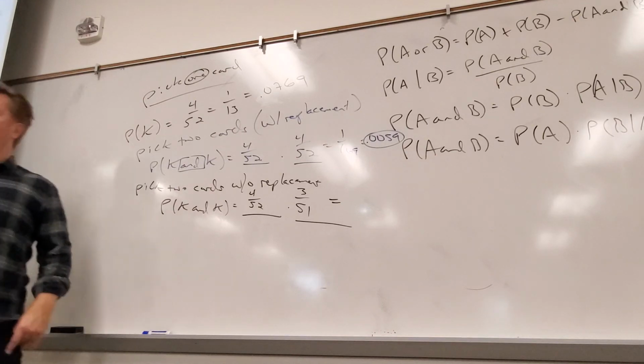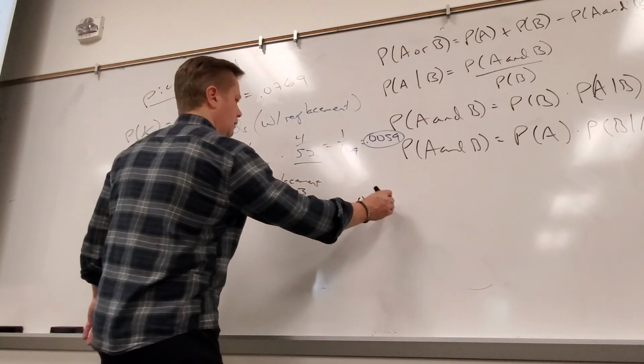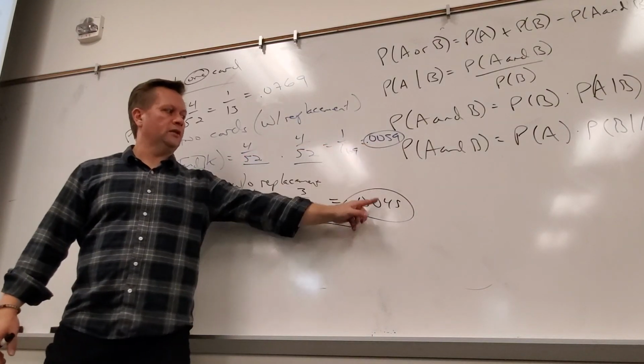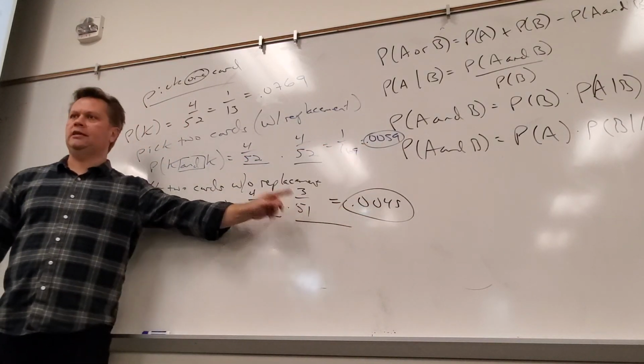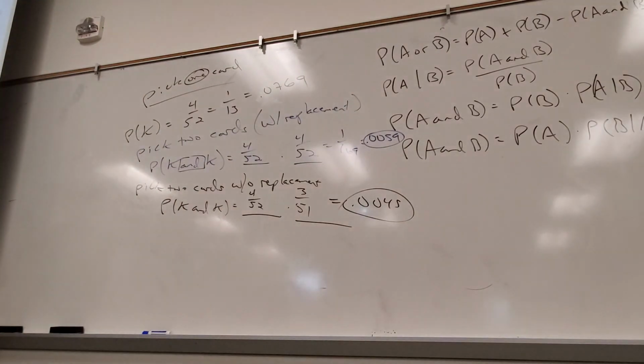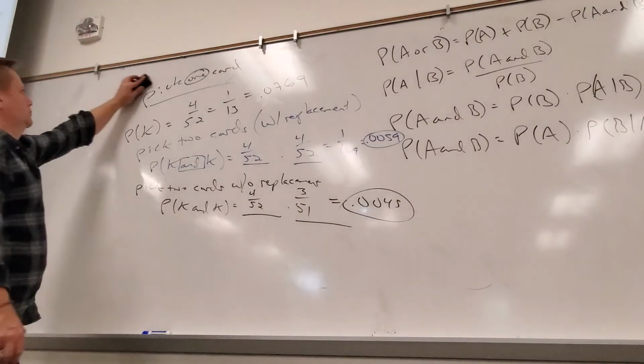0.0045. Cool. And of course, do you see how much smaller the probability is there? Because I lost a king on that second thing, and so my overall probability went way down. Gotta get 2 kings. Okay, maybe. No? Not at all. Let's do one more.